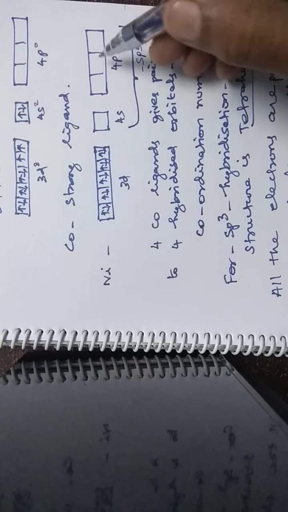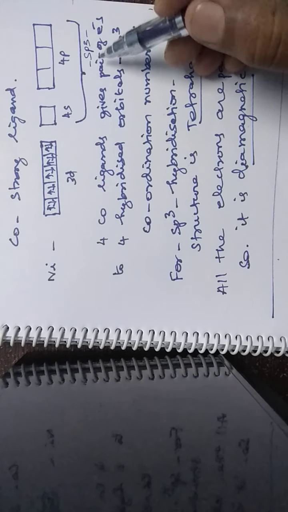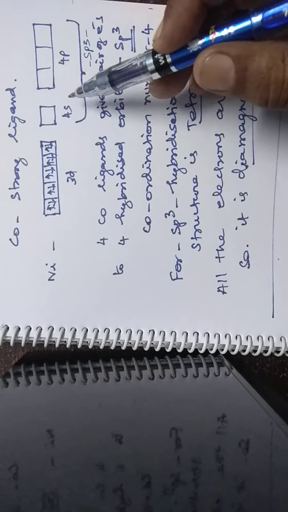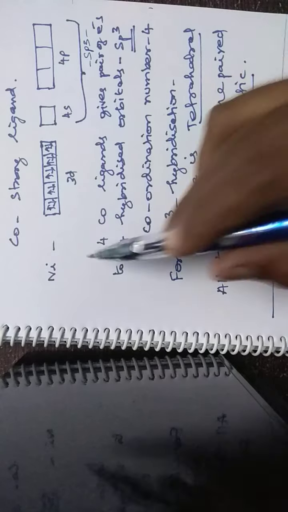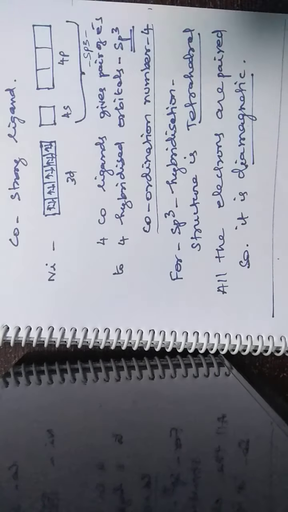The CO ligand gives a pair of electrons to the 4 hybrid orbitals, and it makes a bond with nickel. Here the hybridization is sp3. What is the coordination number? 4 ligands are making bonds with the nickel. Therefore, the coordination number, the number of ligands attached to the central metal atom, is 4.